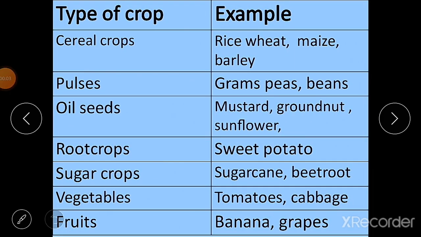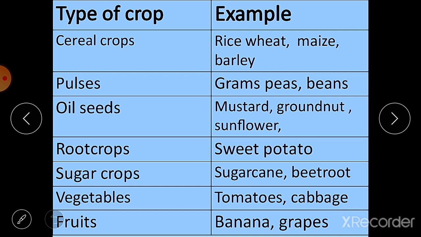Here we will see some types of crops. What are crop plants? Crops are those plants which are cultivated on the large scale at one place. And crop plants are grown for food in the fields. We have seen many fields also, farms also, where different types of crops are cultivated.